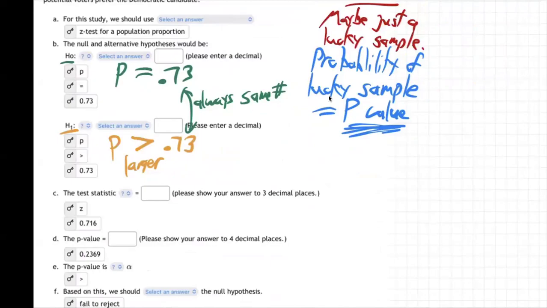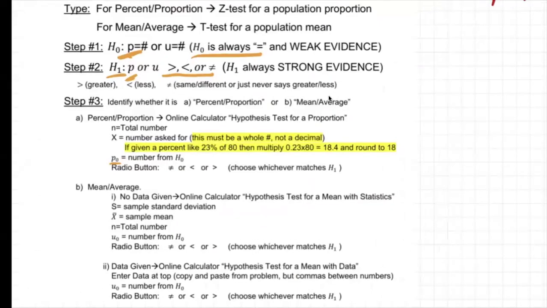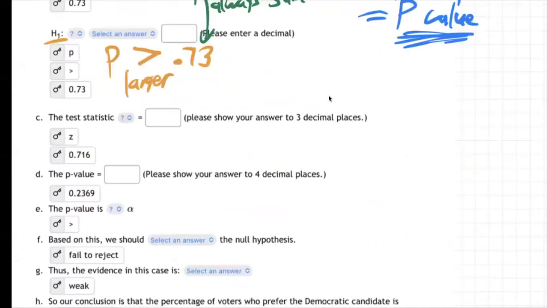So to answer that question, back to the notes, we go to step 3. So now is it a percentage question? Yeah, it's not a mean. We're not doing mean. So it's a percentage question. So what do you do for a percentage question? You get N, X, P0, and a radio button. So let's go back and put that in.